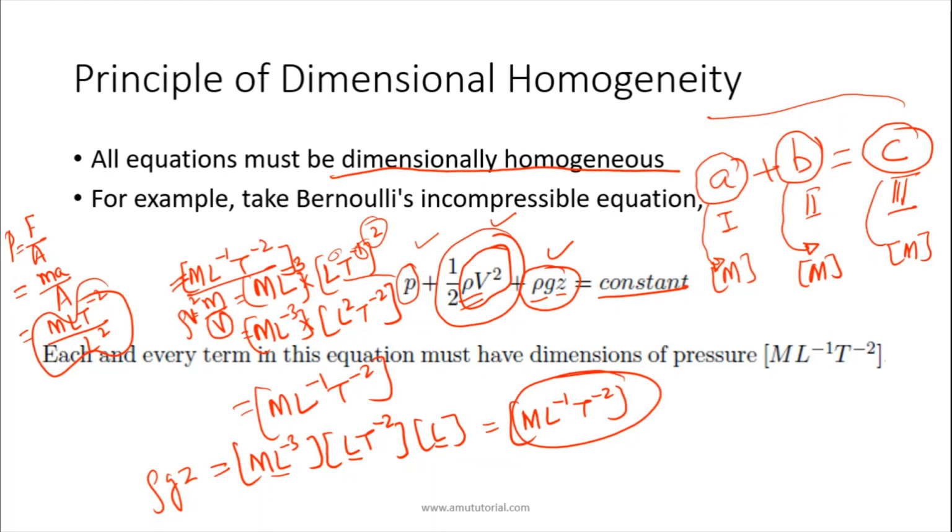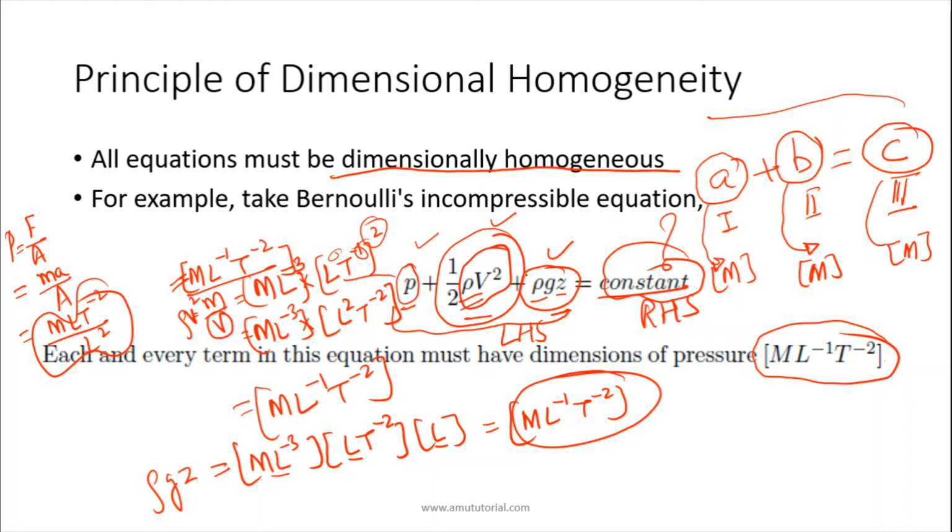Now there is a question. These equations have two sides: one is the left hand side, another is the right hand side. What is the dimension of the right hand side? This is some constant. What is the dimension of a constant? The left hand side satisfies the dimensional homogeneity. That is, the dimensions of the first, second and third terms are all equal to M L minus 1 T minus 2. This is satisfied.